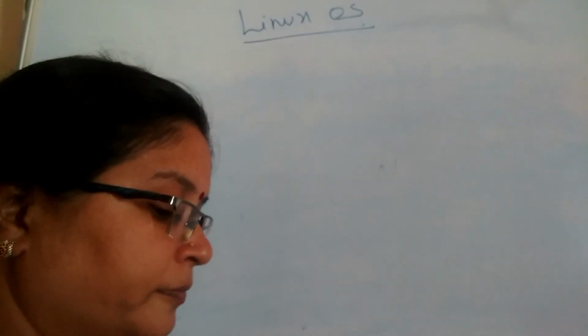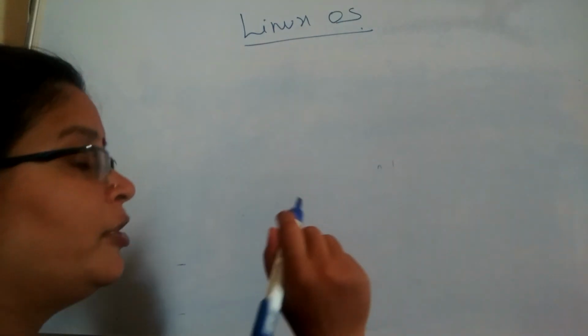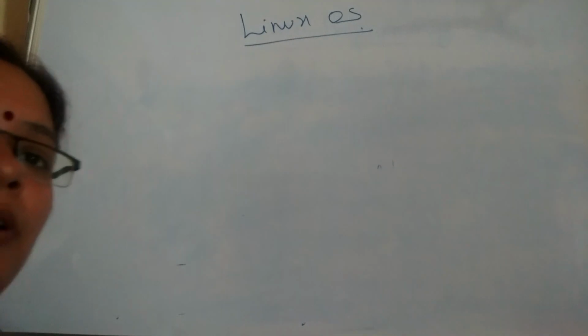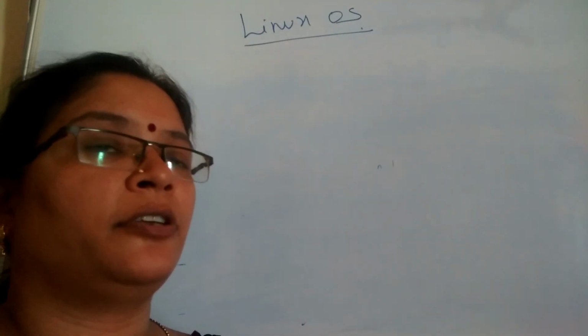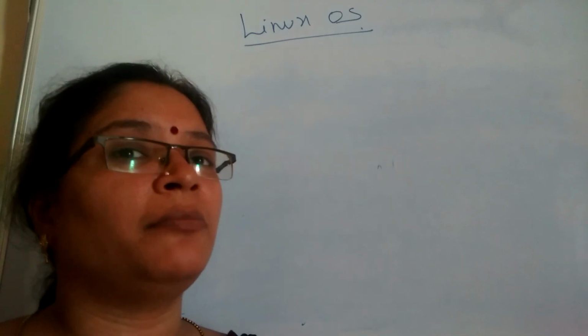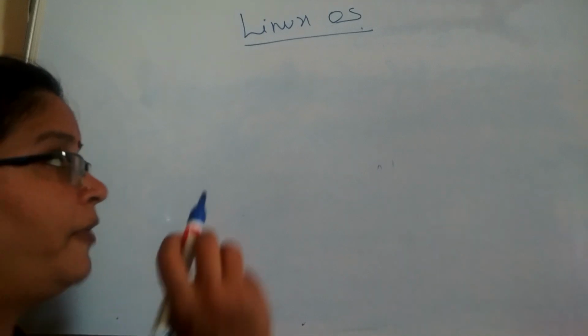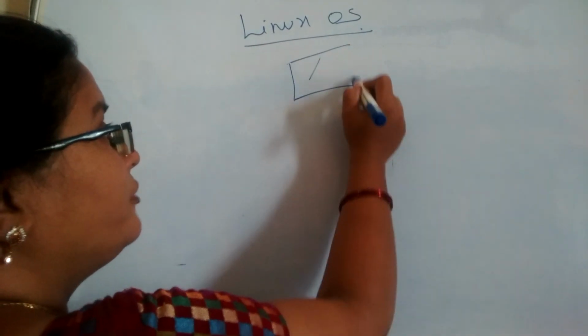Next, we need to start what is a file system actually. The collection of the files and the collection of the directories, all these things, how they can be mounted on the file system. We can say a file system is nothing but simply a drive in the Windows operating system. The file system is in a tree-like structure or a hierarchical structure.